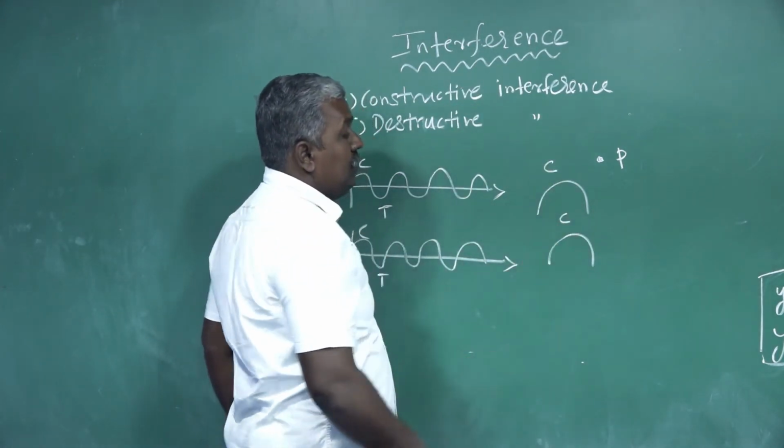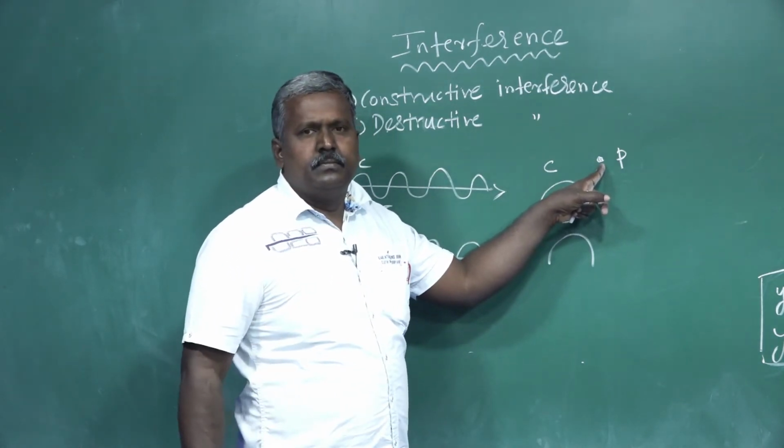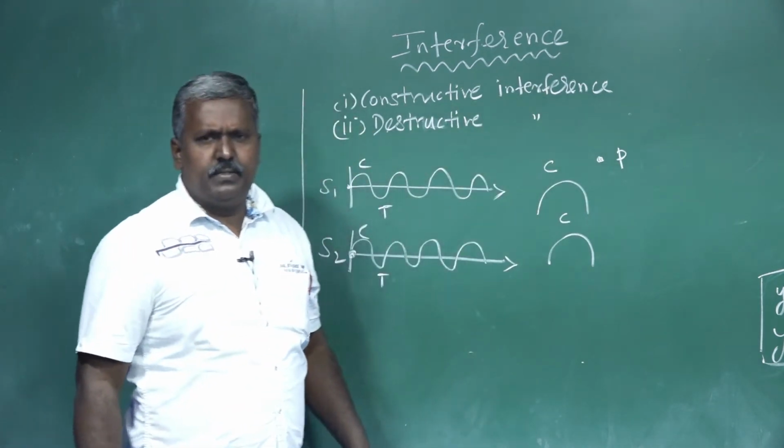Crest to crest, that point appears bright. That is called constructive interference.